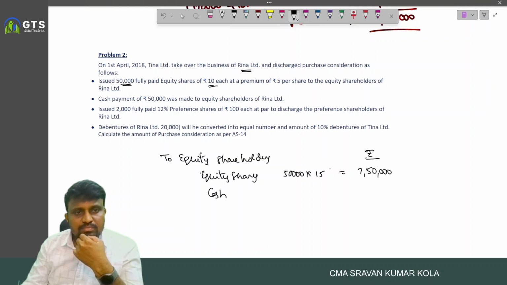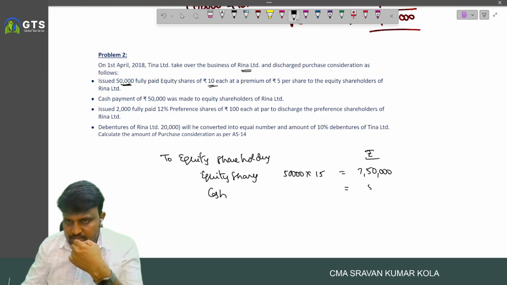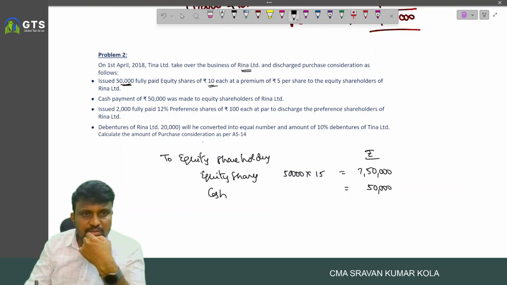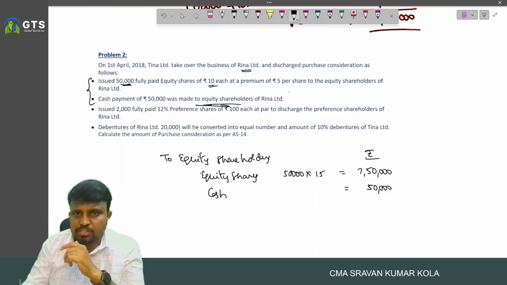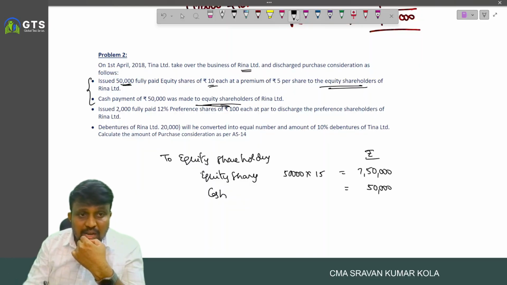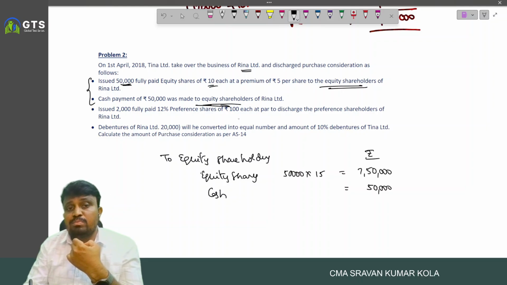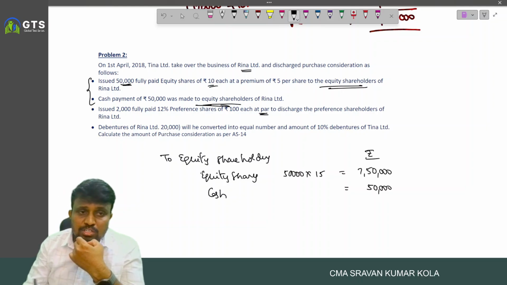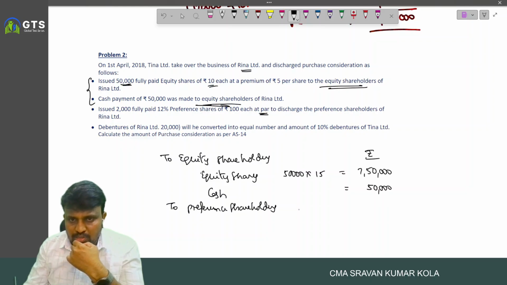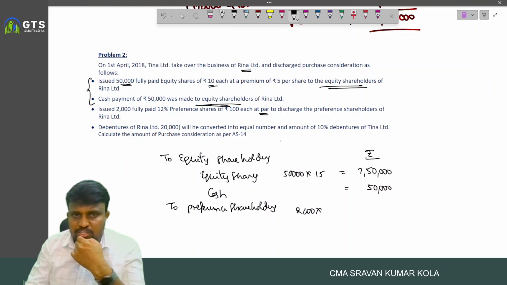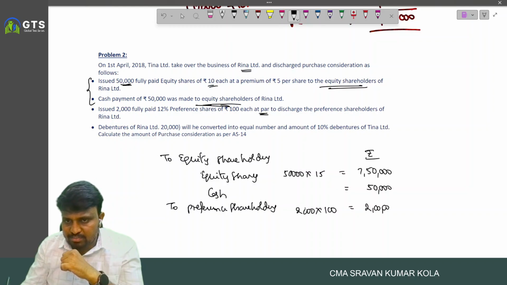7 lakh 50 in terms of cash 50,000, and these two elements we pay to the equity shareholder and is forming part of PC, and issued 2,000 fully paid up 12% preference shares of 100 each at par to discharge the preference shareholders of Reena Limited. So to the preference shareholder, how many shares? 2,000, each one is issued at 100 rupee at par, so nothing but what, 2 lakh.